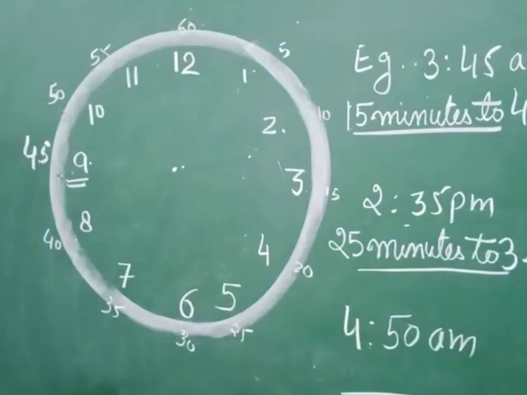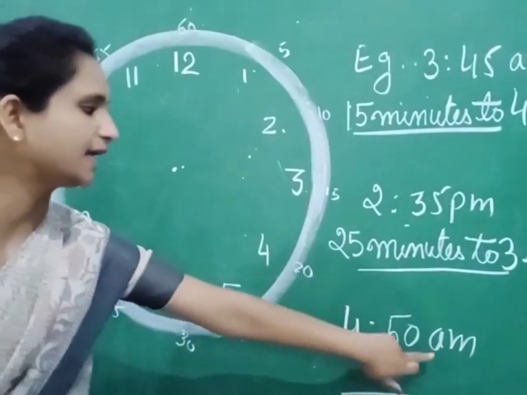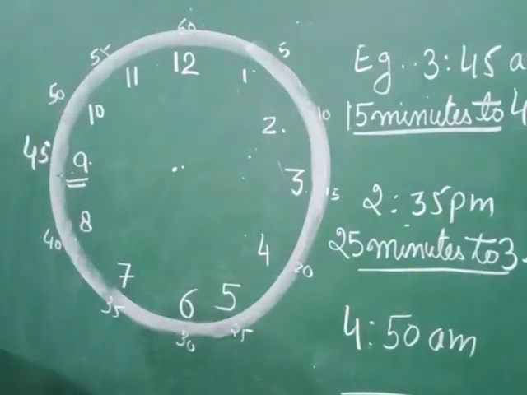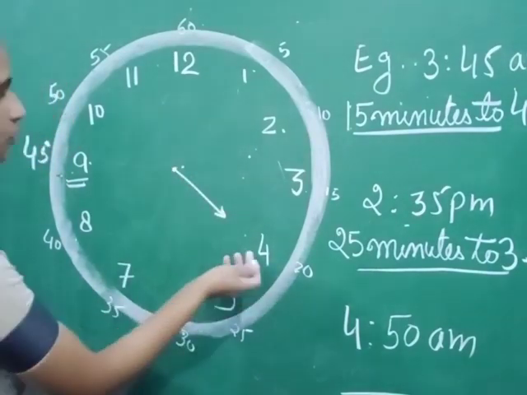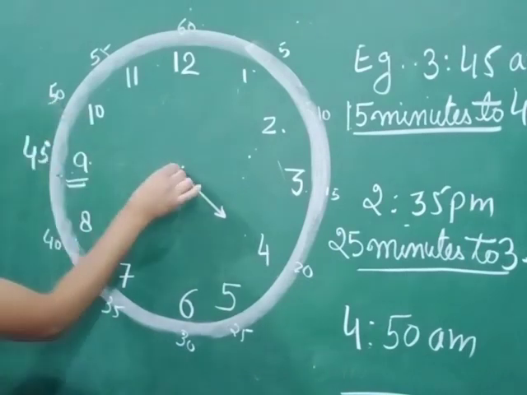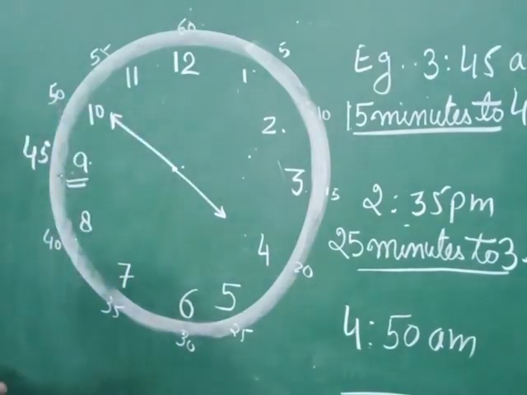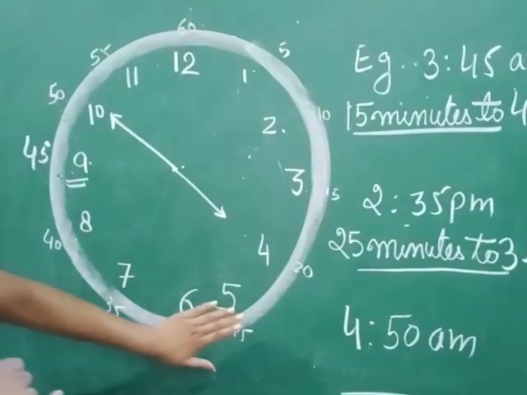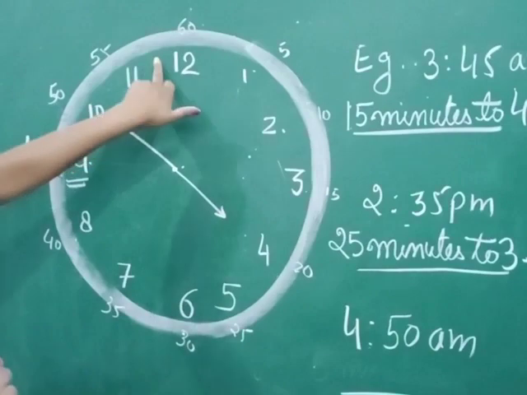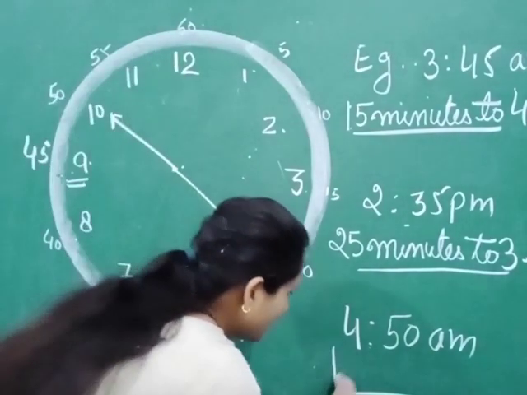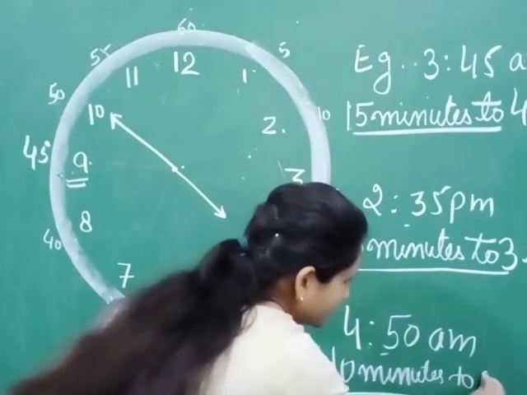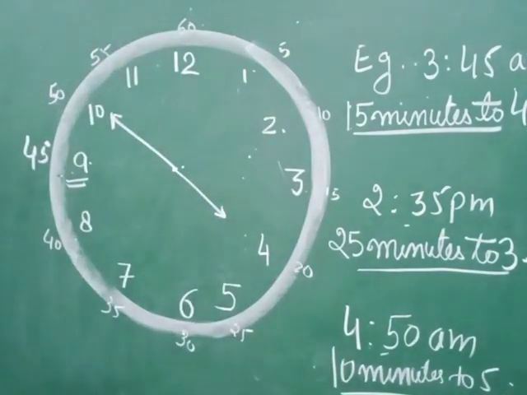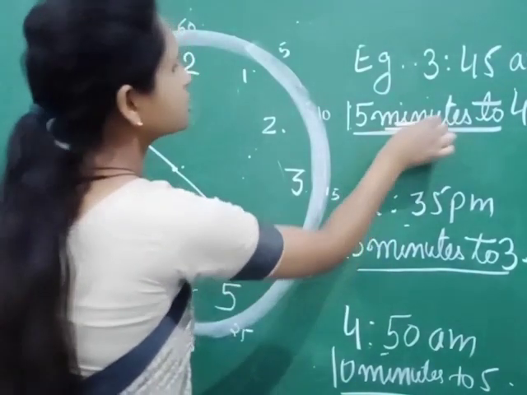Now the next example, 4:50 a.m. First you have to draw the short hand at 4, and 50. Here it is. Draw the minute hand at 10, 4:50. Now count how many minutes are there to 5 a.m. 5, 10. So you have to write 10 minutes to the next hour, 5. In this way you have to use minutes to.